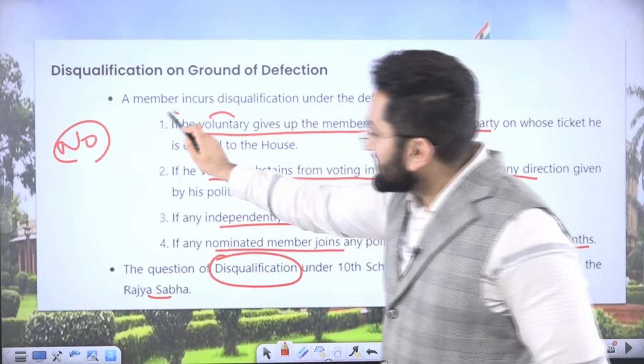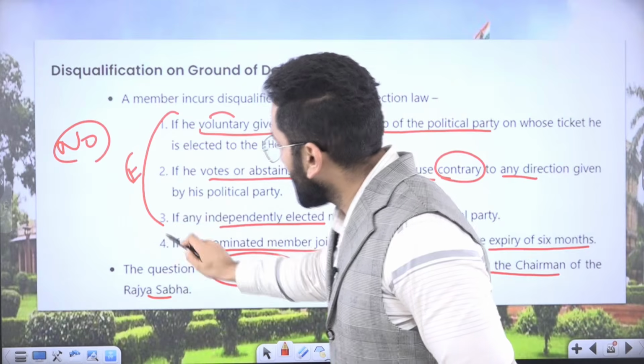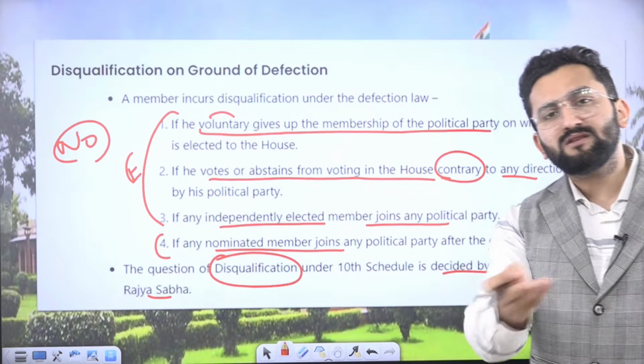Now these criteria are for elected members. Now for nominated. Consider Sachin Tendulkar.